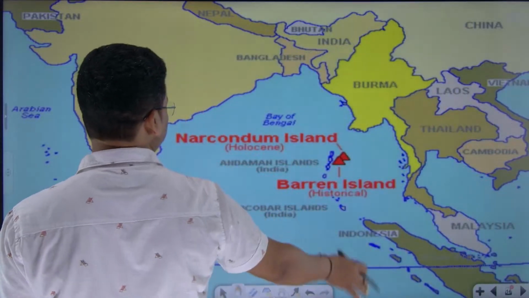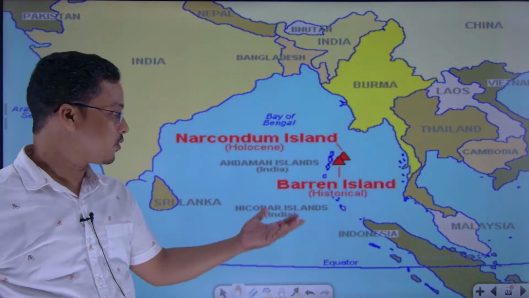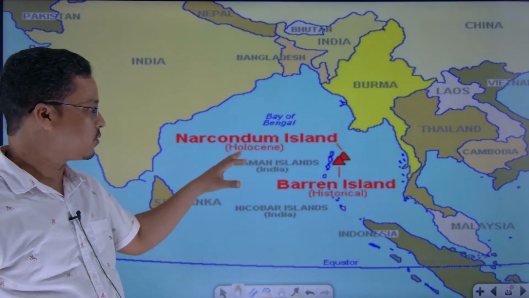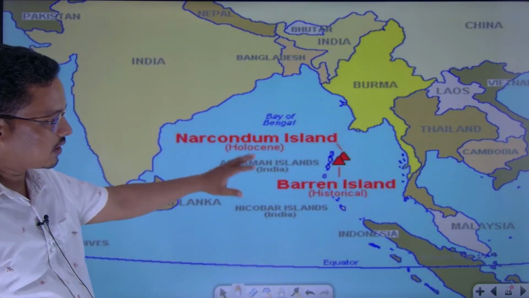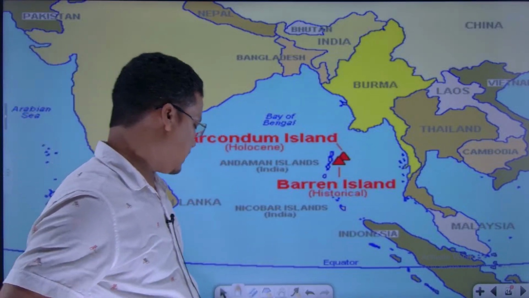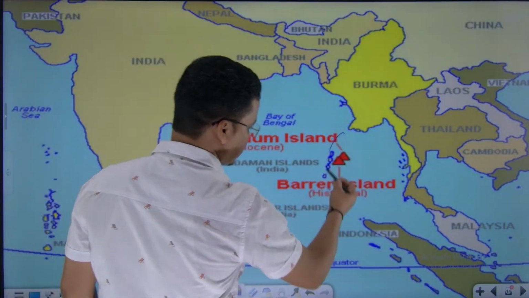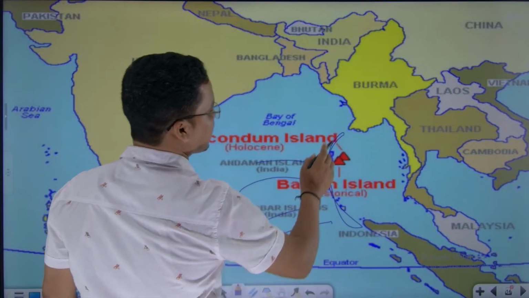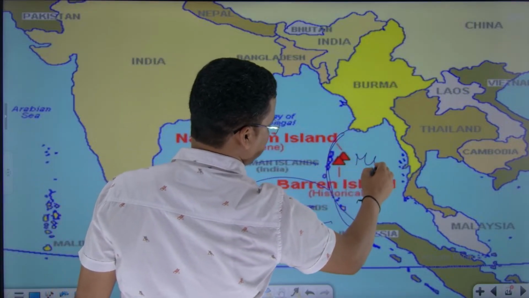So here in the form of Narcondam and Barren Island, another is also there, Baratang, which is a dormant one. So these volcanic islands exist here because of the subduction, that is the reason. If somebody asks you why, it is simple, you have to say, look, in this region the Indian plate is moving like this, subducting below the Eurasian plate, and there is a minor plate, the Burma plate.